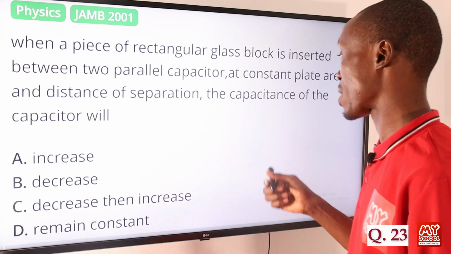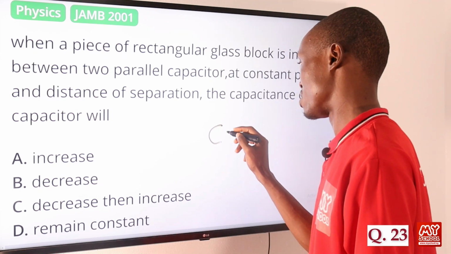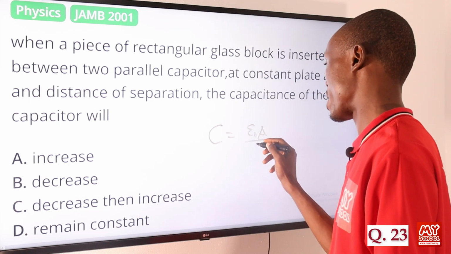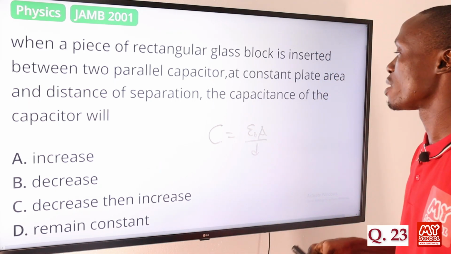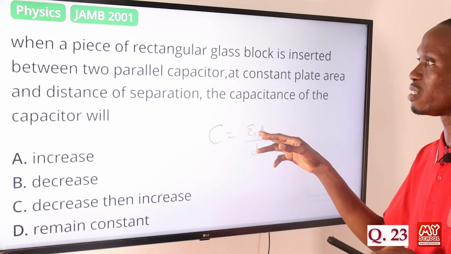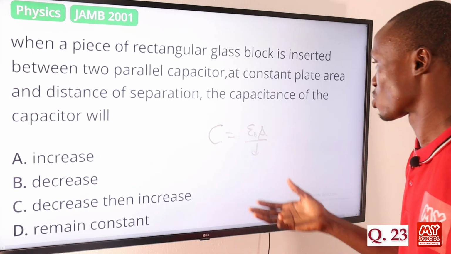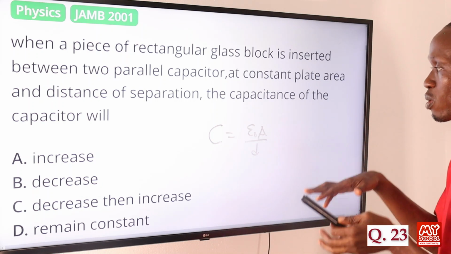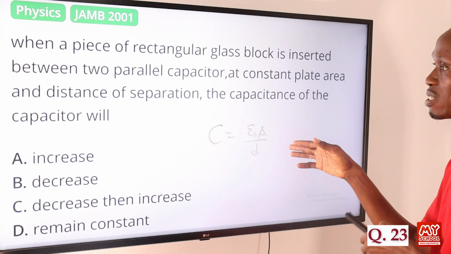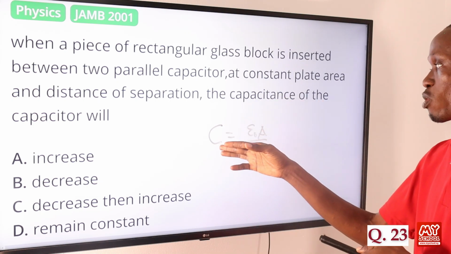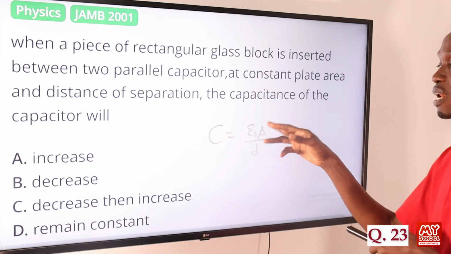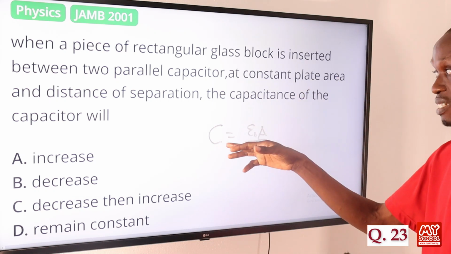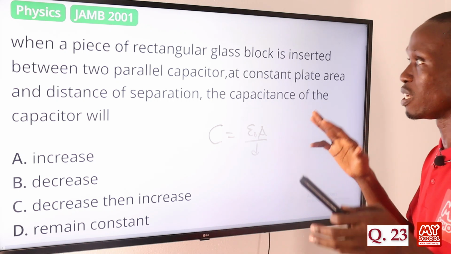Okay, so we know that the capacitance of a capacitor C is given as epsilon naught times area divided by d, where C here is the capacitance, epsilon is the dielectric constant, while area refers to the area of the plate, while d is the distance of separation between the plates. So from here you can see that the capacitance of a capacitor is directly proportional to the dielectric constant, meaning that as the dielectric constant increases, the capacitance of the capacitor will also increase.